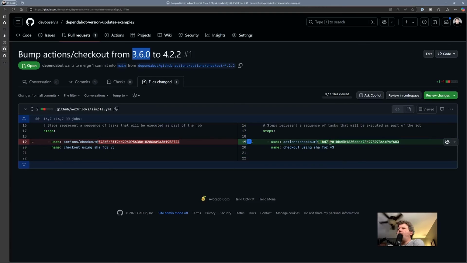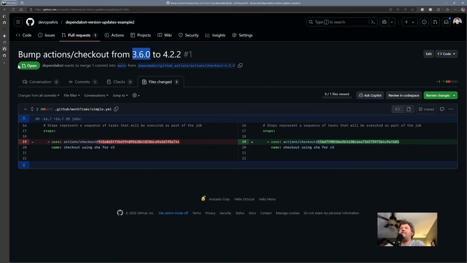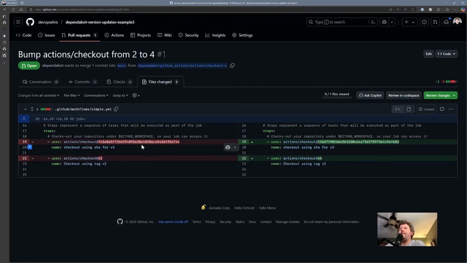Because 11BD, and then it upgraded that one to V4. Okay, so here's where we are. It works, all right? I mean, it worked the second test, it worked the third test.